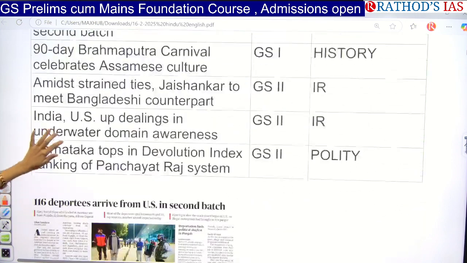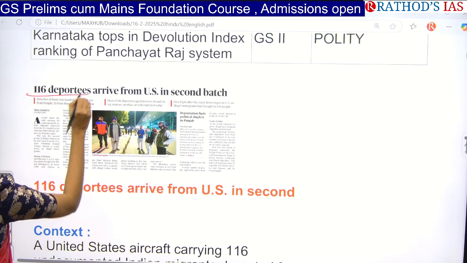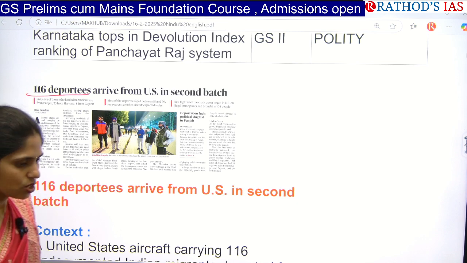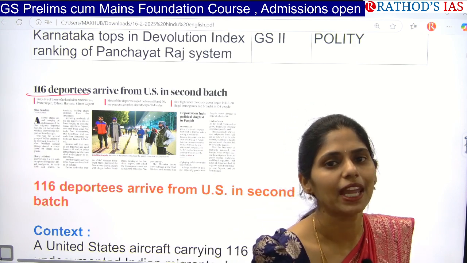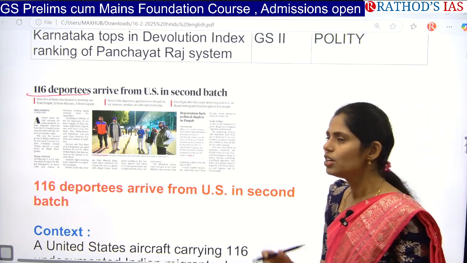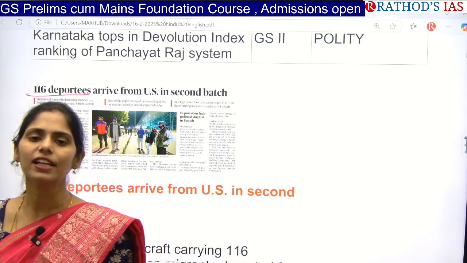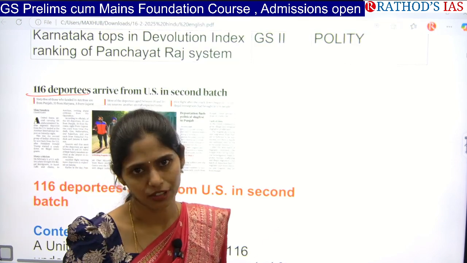If you see the title of this first article, it says that 116 deportees arrived from US in second batch. As you all know, after Trump came into power the second time, in this Trump 2.0 era, his first signed executive order is deporting illegal migrants who came to USA back to their countries, right?